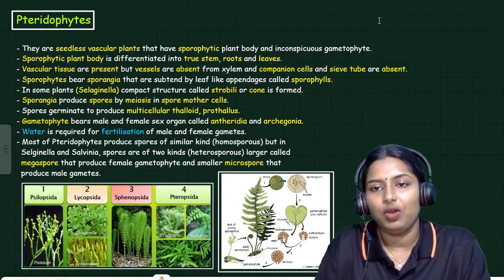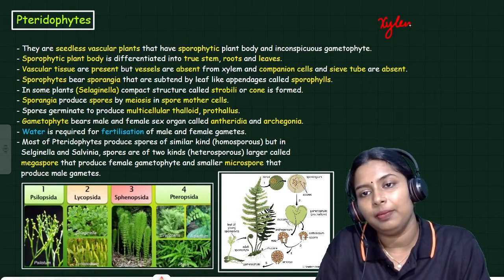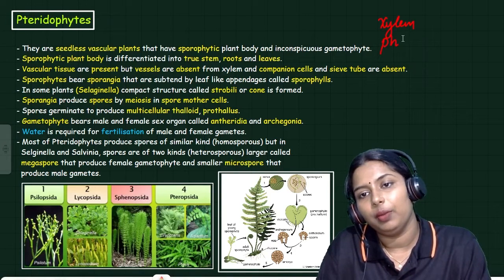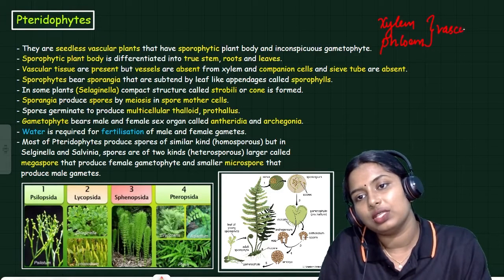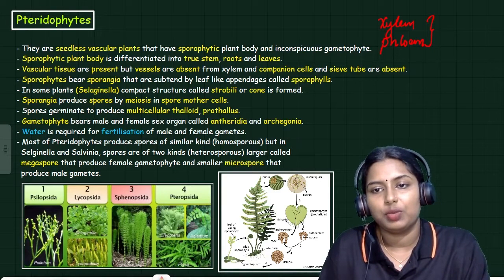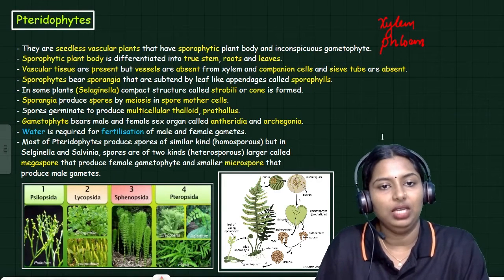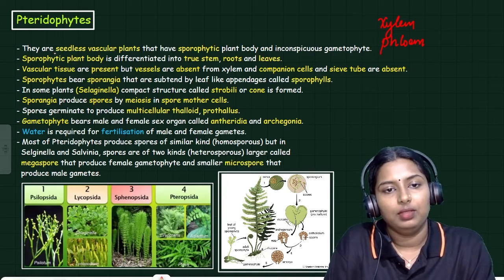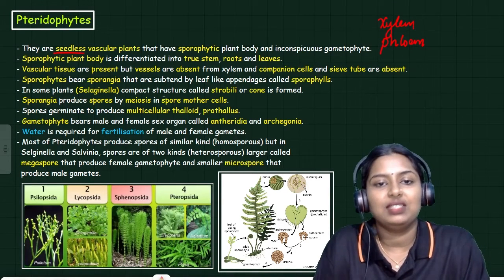It contains what? It contains xylem and phloem. These are the vascular tissues present in it, and it is seedless. It doesn't have any seeds in it.